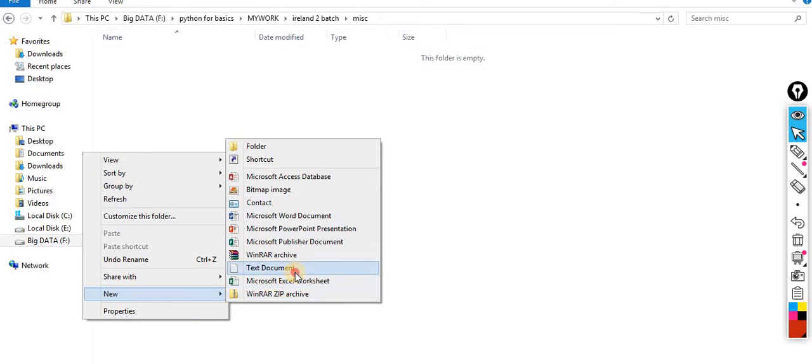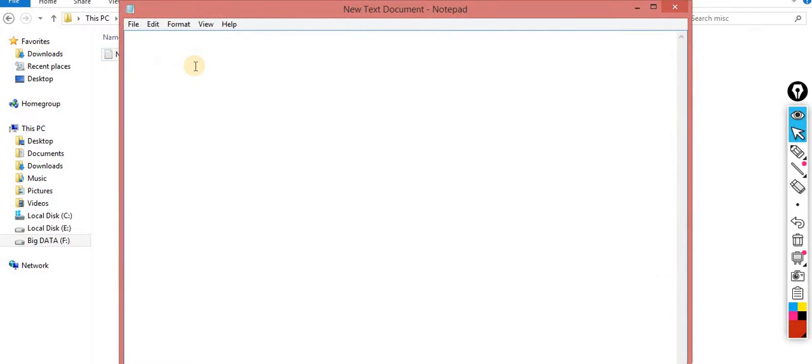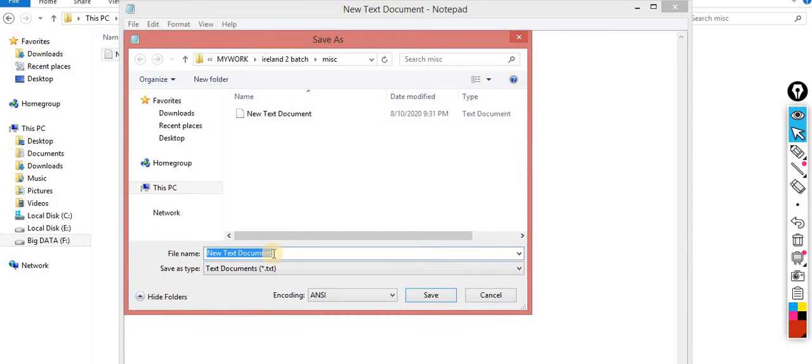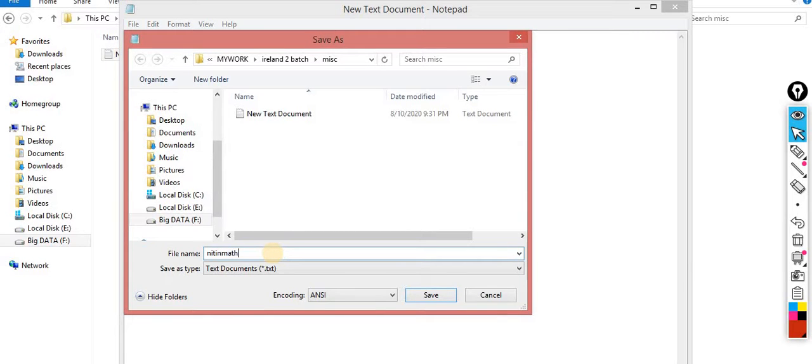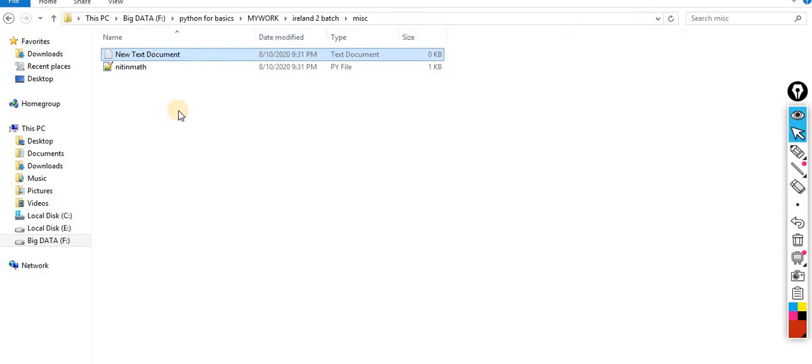So here I am making a text file, and in this text file I am writing a very simple code. Let's suppose this is my function def of add, and it takes two variables, a comma b. Here I am just printing a plus b. That's a very simple function that I made inside this file. I am saving this file as Nitin Math.py. Now this one becomes a module.